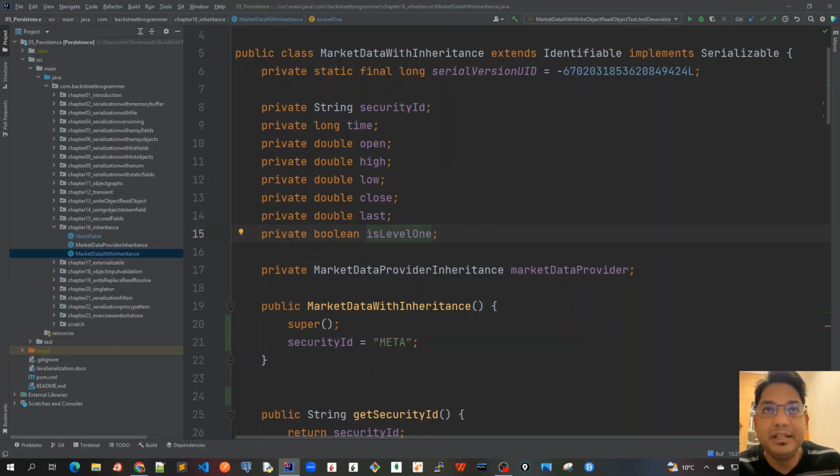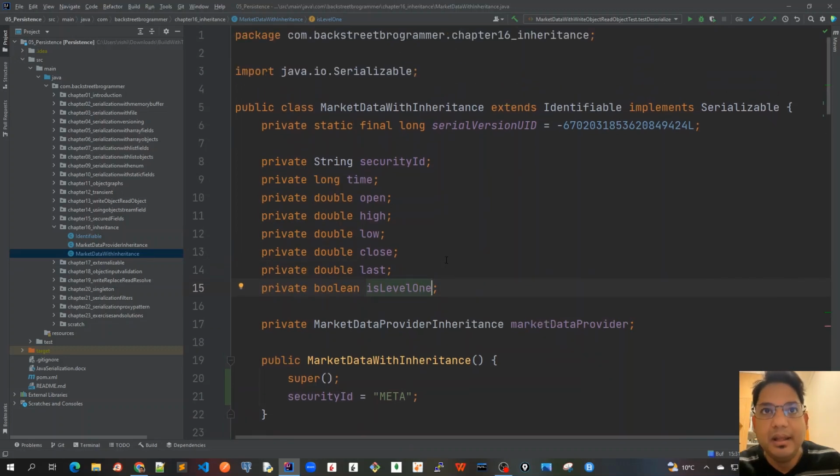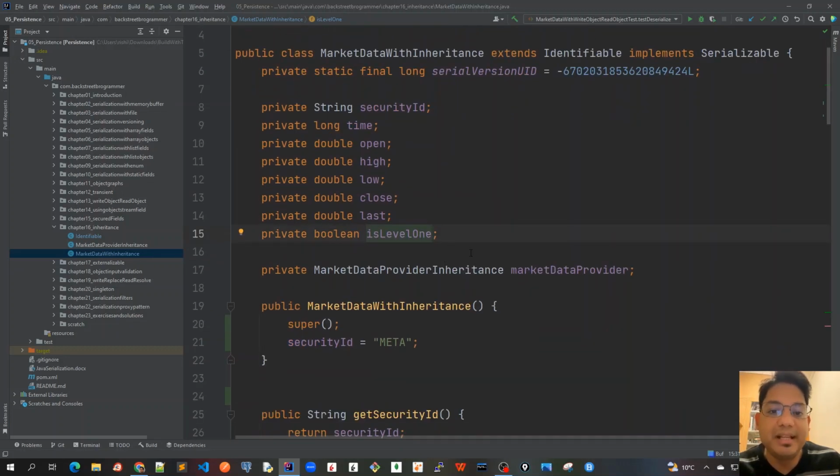Suppose we change the ID field in the subclass state to say 5L or 6L or whatever number, and once we deserialize it back, it will come back as null, because that ID field is inherited and the parent class is not implementing serializable. So it will call the superclass constructor, and then assign the null value to ID. During deserialization, it will come back as null, not with the value which was there before the serialization.